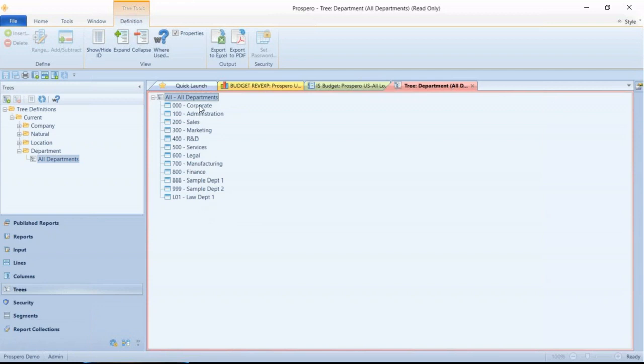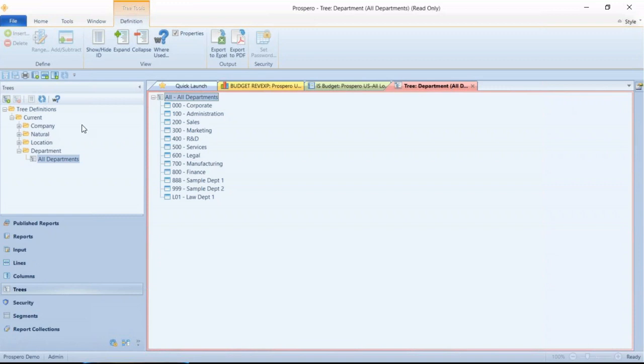The great thing about the all departments roll-up tree here is that if you ever add a new department, it automatically gets added to this list. So you don't have to come back here and do any maintenance. The all option automatically picks up any new additions here. And that's true for all departments, all locations, all companies, all naturals. So great way to make sure that you actually pick up any new IDs here.